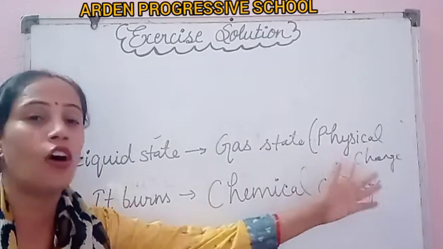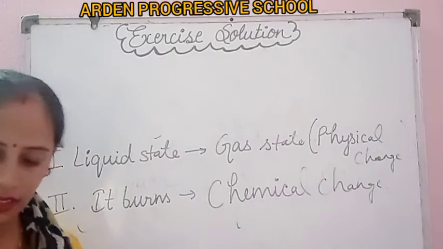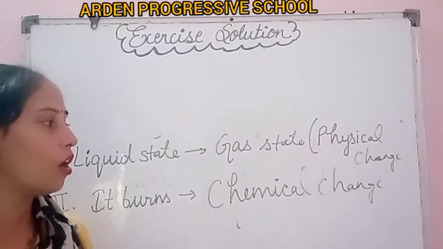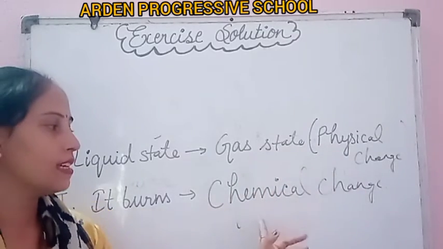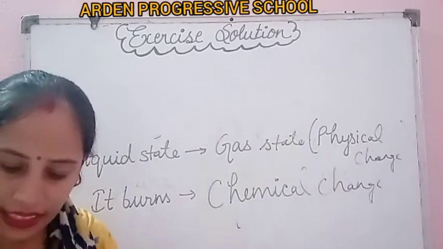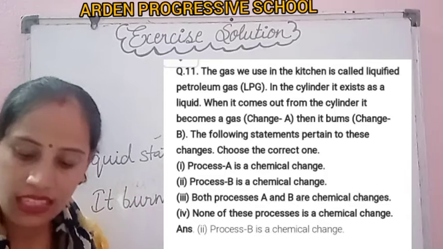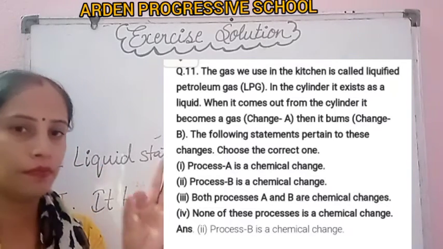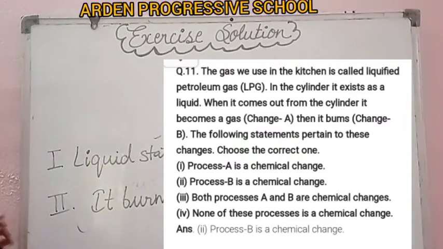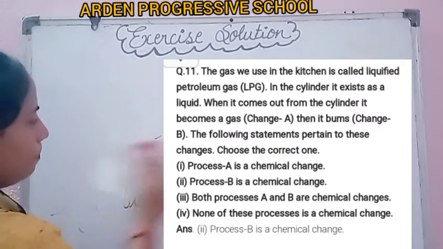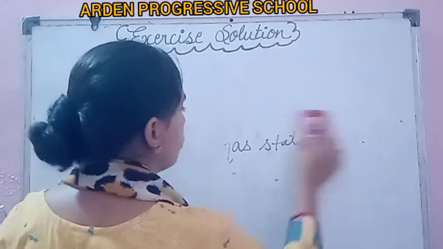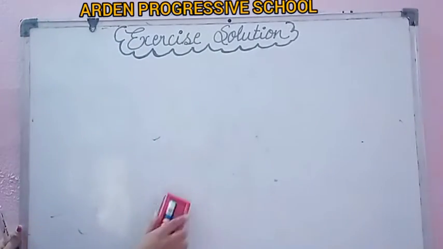The first is only a physical change. Clear? Last, none of these processes is a chemical change. No, this option is also wrong. This one is a physical change and this one a chemical change. So the right option is the second one: process B is a chemical change. Please tick it in your book. Same for question number 12 also. Okay, next question.